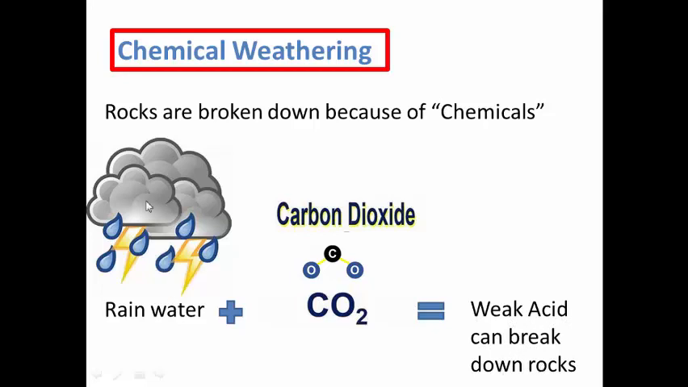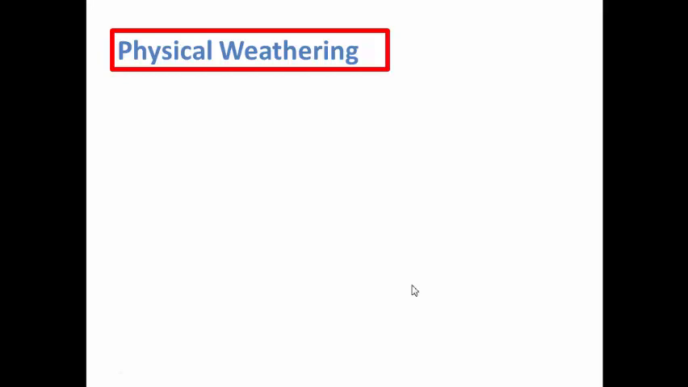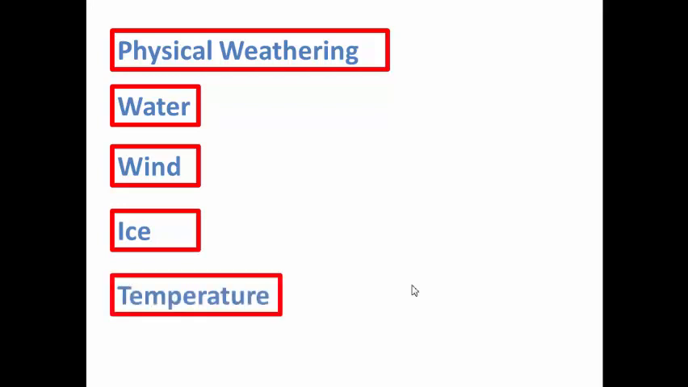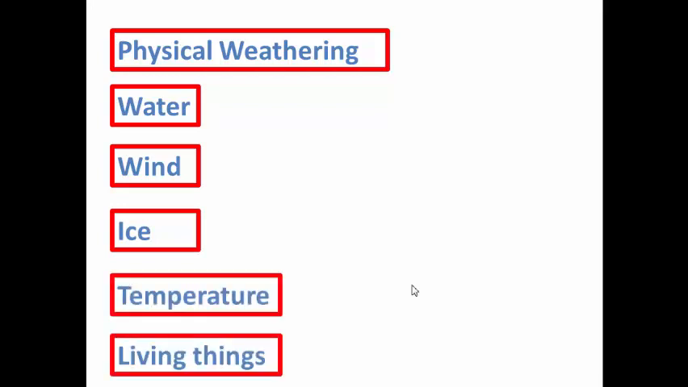Again, I have the water of the rain and carbon dioxide, and together they react chemically and give us weak acid. This weak acid can break down rocks. Now, let's move to physical weathering. We have five examples for physical weathering: water, wind, ice, temperature, and finally living things.